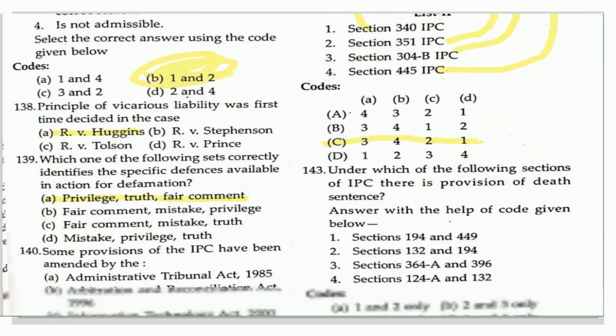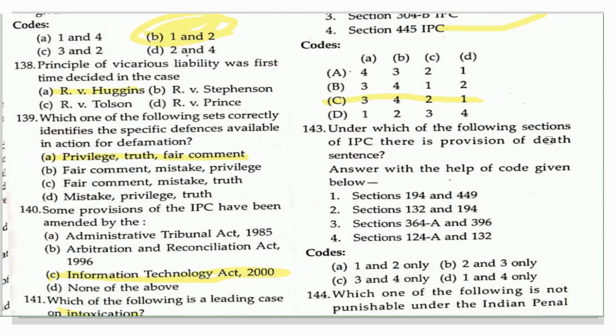Moving towards the next question: under which of the following sections of the IPC is there a provision of death sentence? The answer is given through the codes. The options are section 194 and 449, section 132 to 194, section 364A to 396, and section 124A to 132.